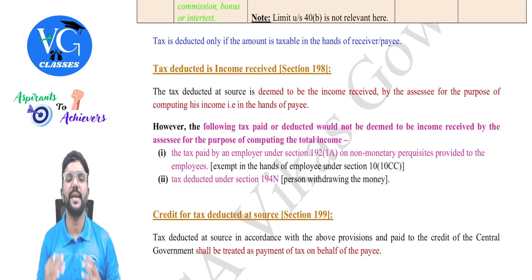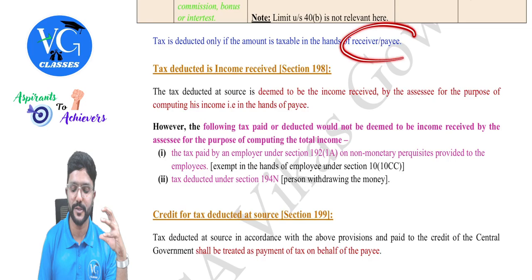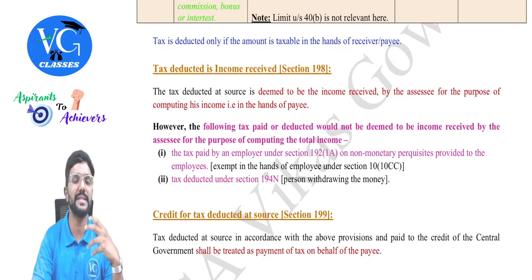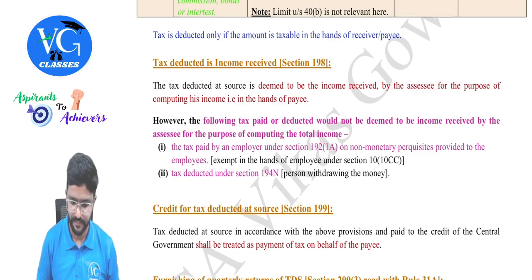And the payer has to deduct TDS only when the income is taxable in the hands of payee or receiver. If the income is exempt in the hands of payee, should the payer deduct TDS? No, guys. The payer should not deduct TDS.